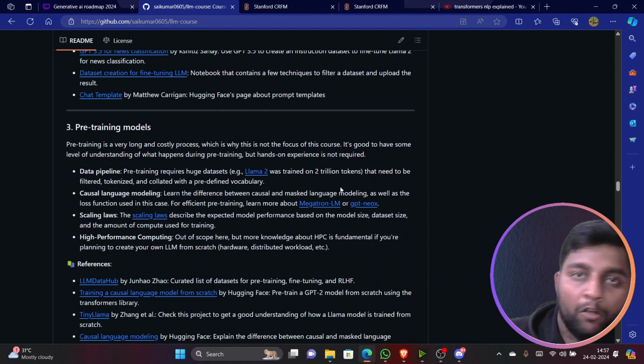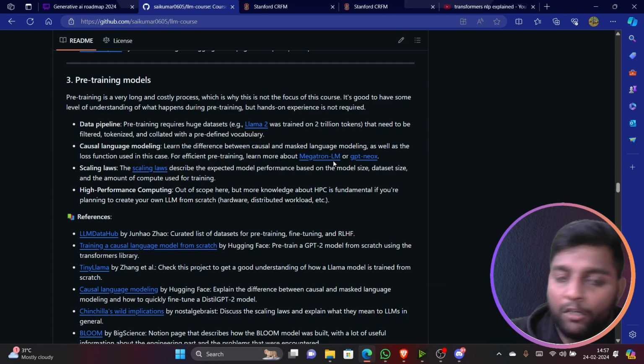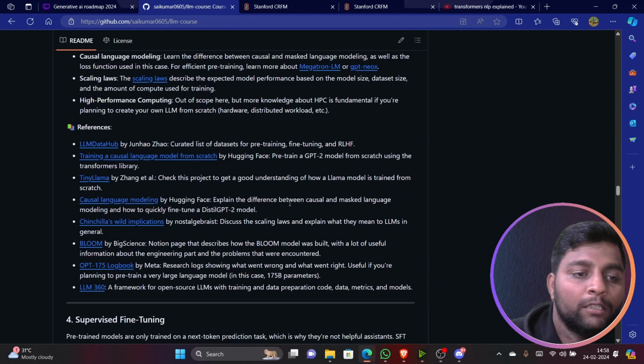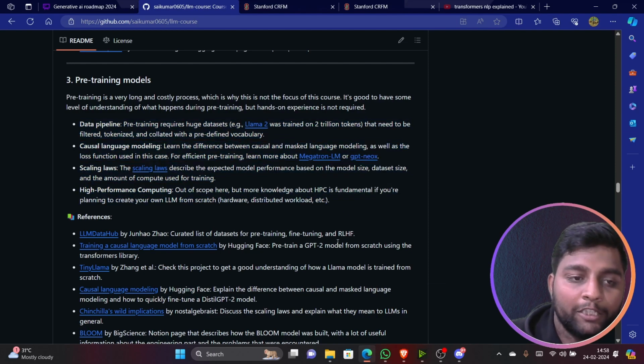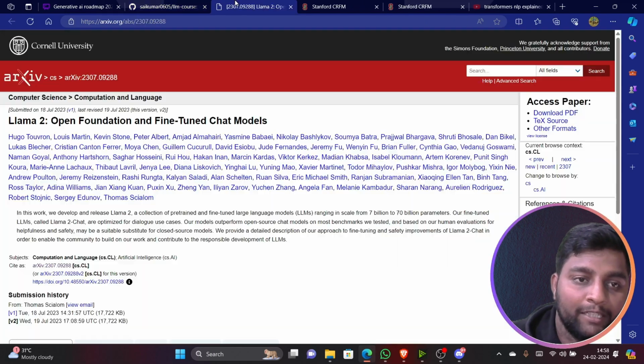Llama 2, which is trained on 2 trillion tokens. And there is something called Megatron, GPT-NeoX, and scaling laws, HPC. So these things are very clear. Okay, data pipelines things are there, right? So you can check out about them in great detail. If you just open this here, you will get it.